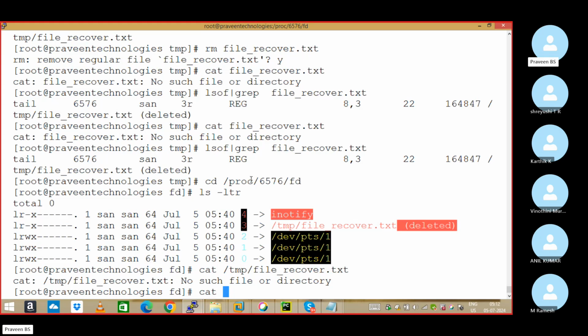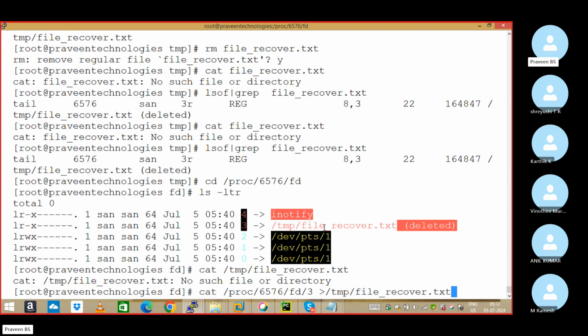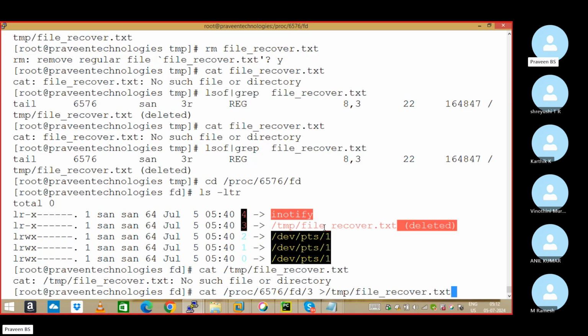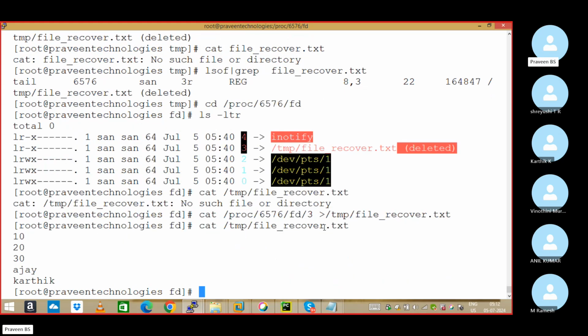Please observe. The pointer is 3 here. It can be any number as per the number I'm giving. I want the same file, sir. I'll give the file recover command. What was the content before? 10, 20, 30, Ajay, Karthik. The same content comes now, see. Saved? The file was not there earlier, you know? The deleted file is recovered.